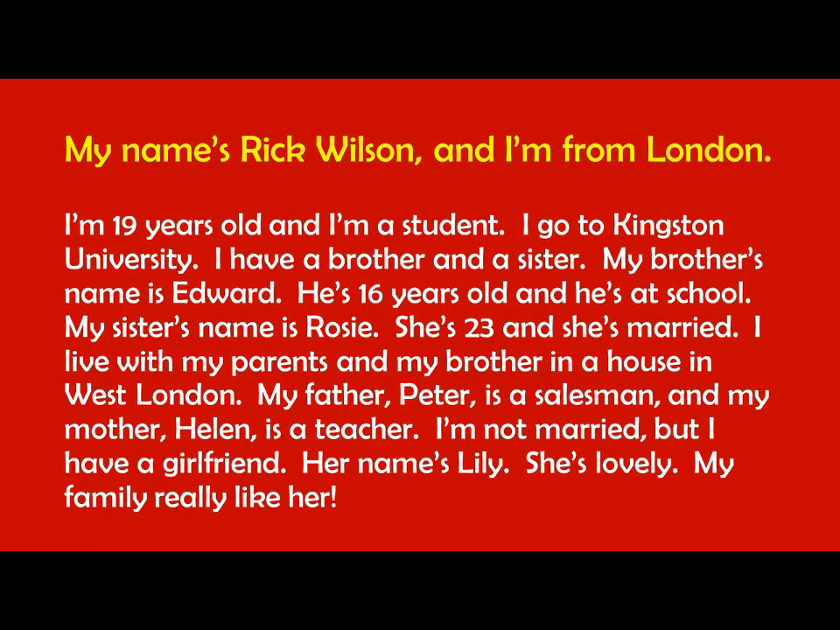My name's Rick Wilson, and I'm from London. I'm 19 years old, and I'm a student. I go to Kingston University. I have a brother and a sister. My brother's name is Edward. He's 16, and he's at school. My sister's name is Rosie. She's 23. She's married. I live with my parents and my brother in a house in West London.